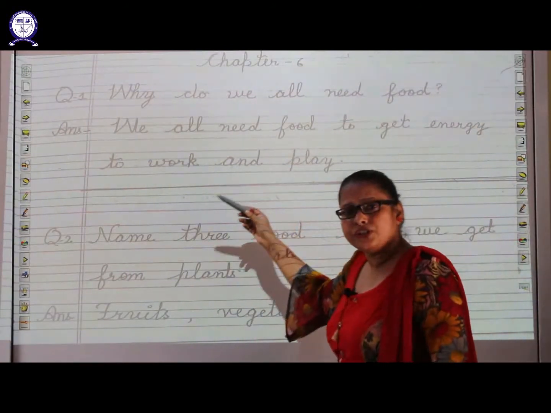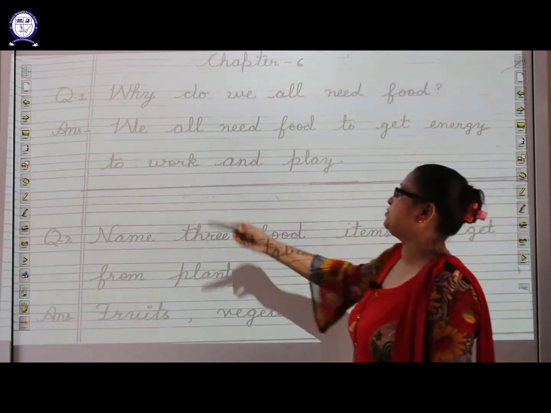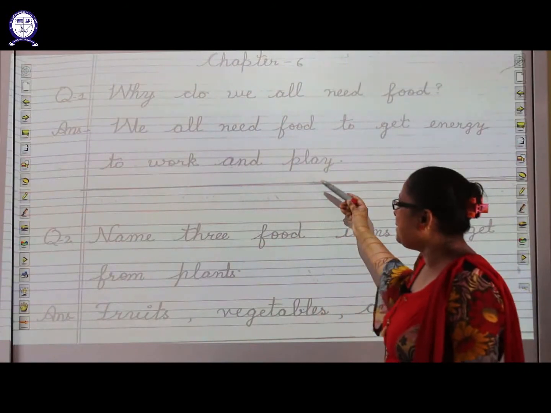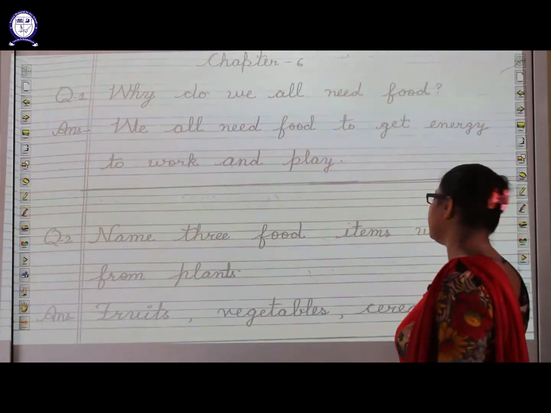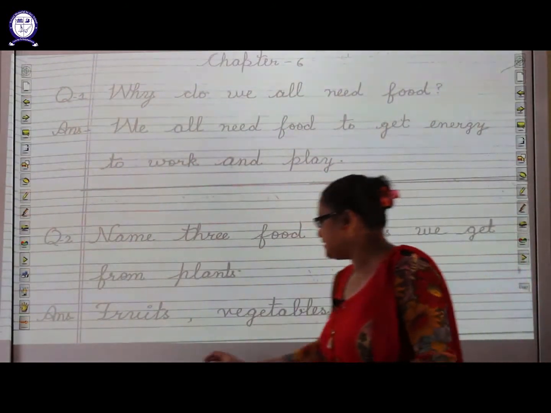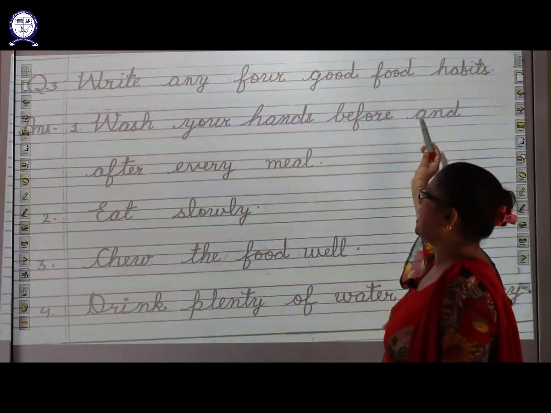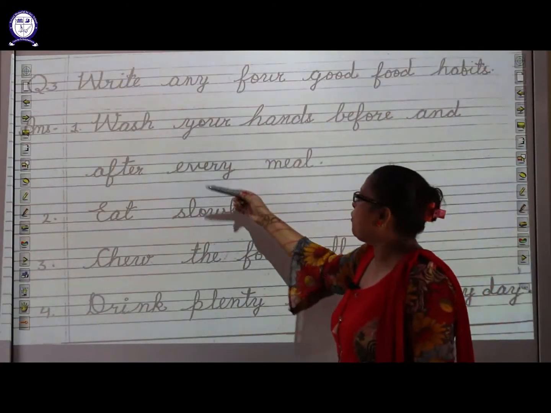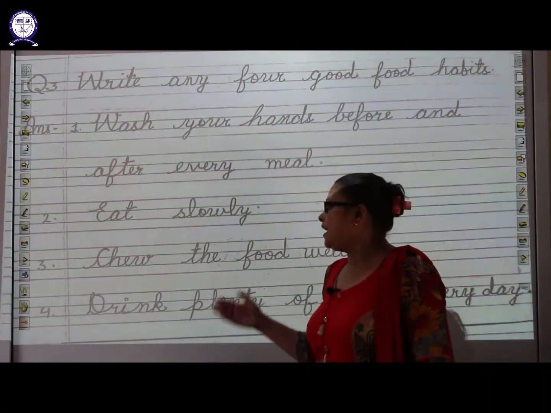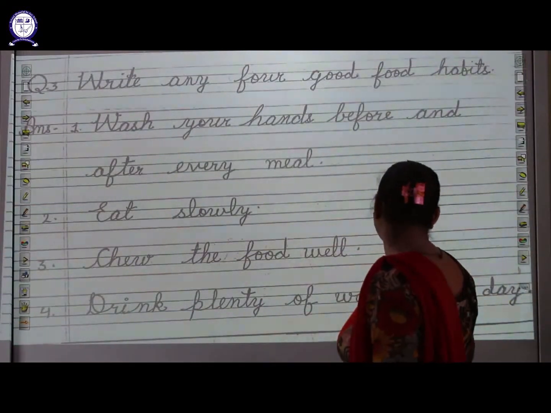Let us do the question answer of these chapters. Why do we all need food? Yes, students, we all need food to get energy, to work and play. Name 3 food items we get from the plants. Fruits, vegetables, cereals. Next is, write any 4 good food habits. Yes, students, wash your hands before and after every meal. Eat slowly and chew the food properly. And drink plenty of water every day.